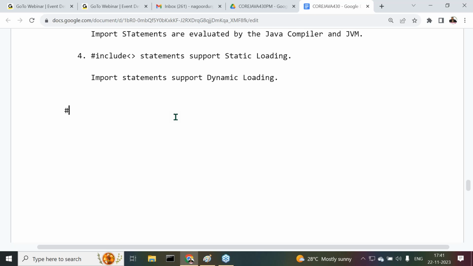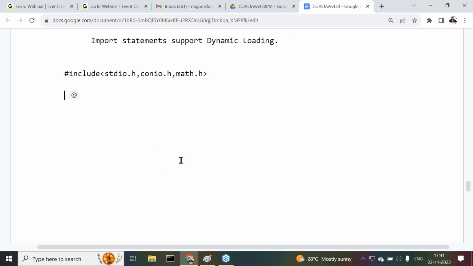Can I write the statement like this: hash include stdio.h, conio.h, math.h? Is it possible to include more than one header file by using a single hash include statement?